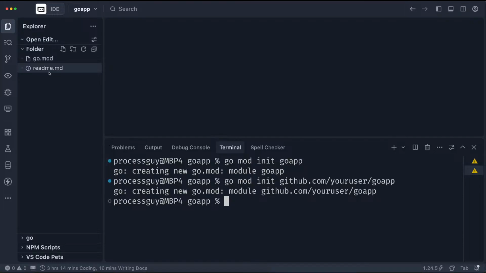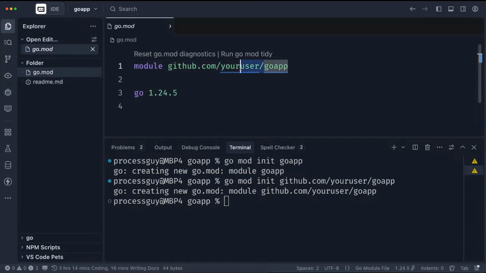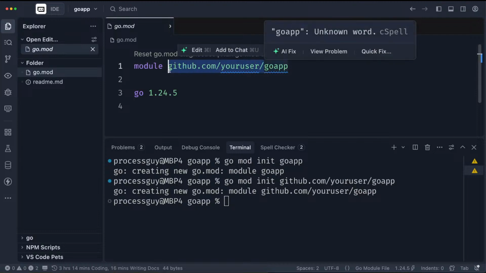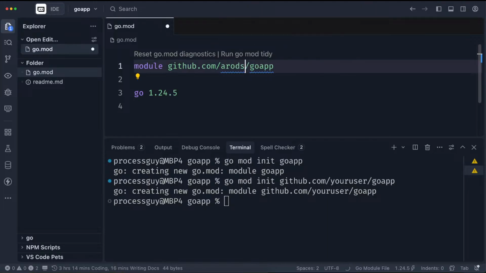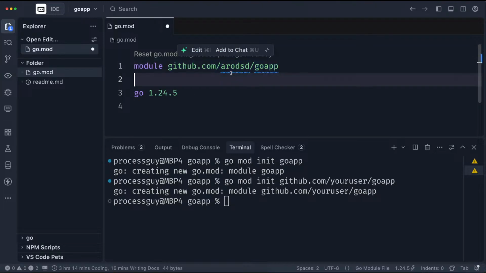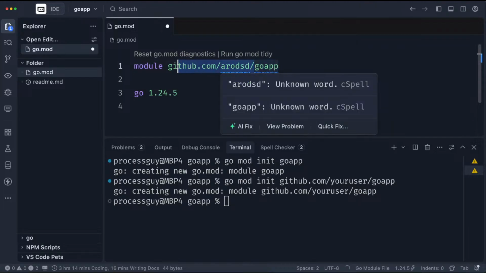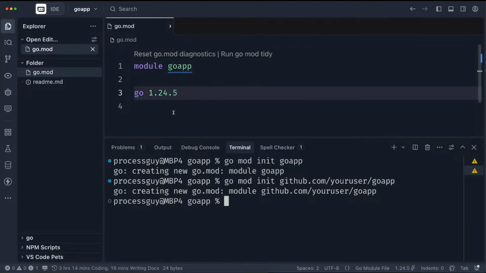Then you end up with stuff like this, right? But the first one is also not bad. It's good, and you can always rename it to whatever it is and continue. But once you've started the project, if you start manipulating this directly, it's going to affect all your code. Okay, so let's just stick with the go-app thing and continue.